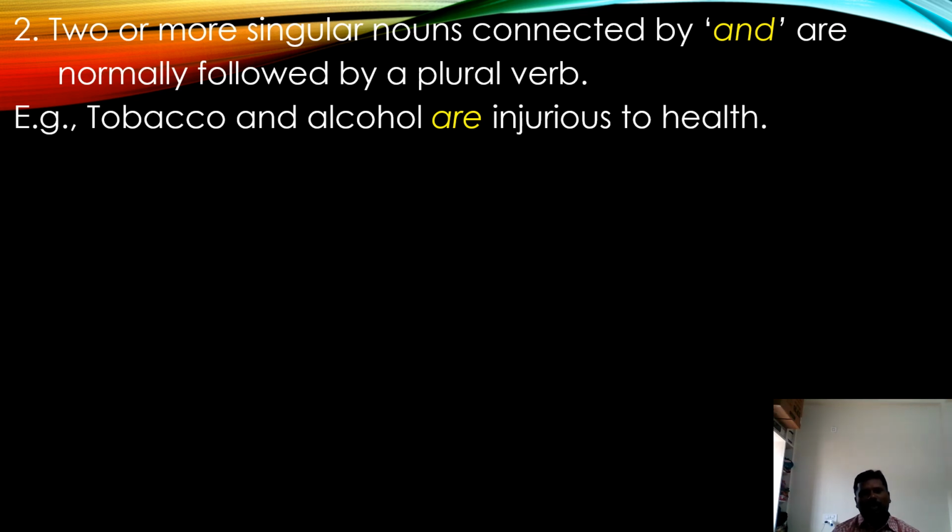So the verb should be in plural form. Are is a plural verb. Is is a singular verb in the present tense. Was is singular in the past. Were is plural in the past. Has is singular in the present. Have is plural in the present. Tobacco and alcohol are injurious to health.